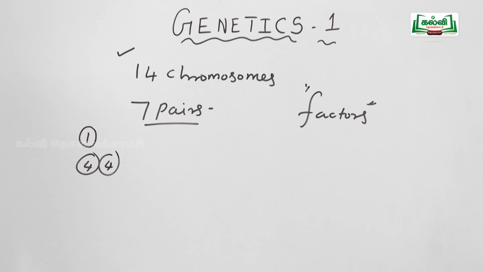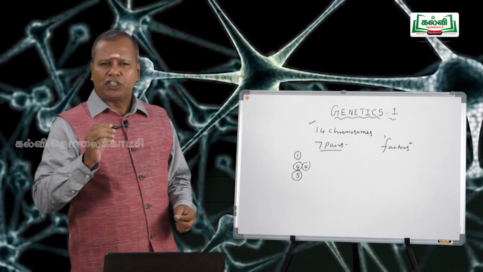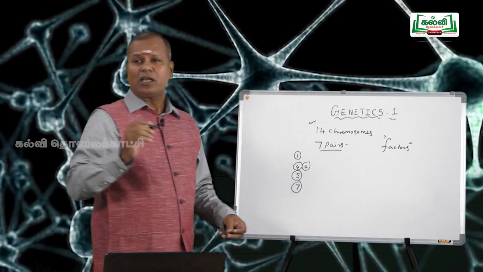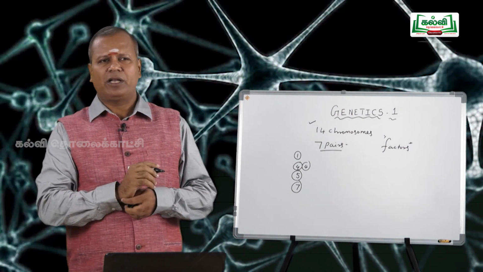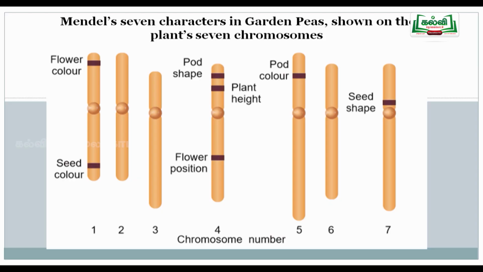The genes or the factor controlling the pod color are located on the chromosome number 5, and the factor which controls seed shape is located on the chromosome number 7. So the location of the genes or factors and the chromosome number is very important for your NEET examination. Flower color and seed color on the chromosome number 1, and the flower position, pod shape and plant height located on the chromosome number 4, pod color located on the chromosome number 5, and seed shape, the location is chromosome number 7. These things are very important for your examination.